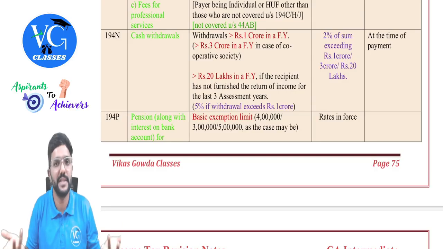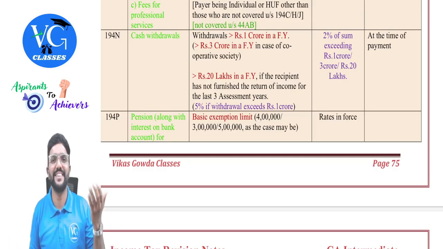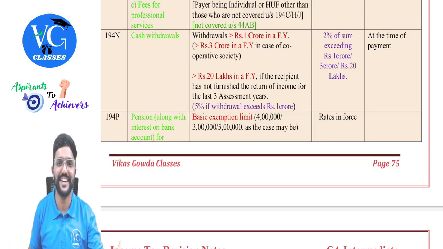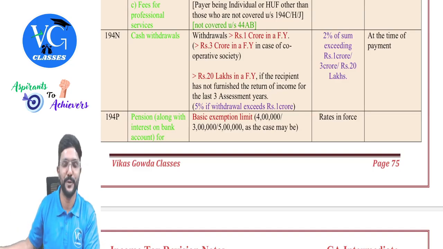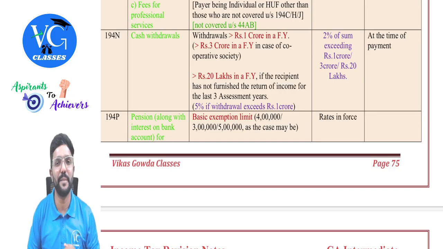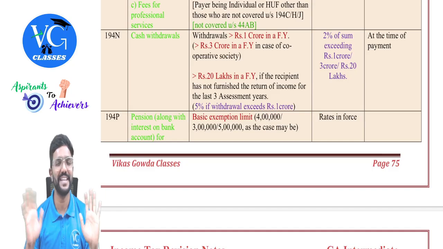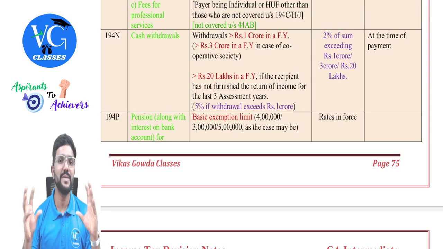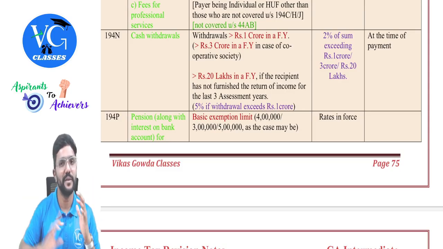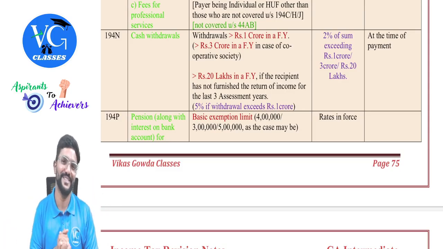Whatever is withdrawing, can we consider it as an income? No, sir. He has earned this income. He has already paid tax on it, and the amount was credited in the bank account. Now he is withdrawing that money to buy anything or to spend it. So in that case, will we consider it as an income? No. But whatever TDS is deducted and remitted to the government, will he get a credit of it? Of course, he will get a credit of it.